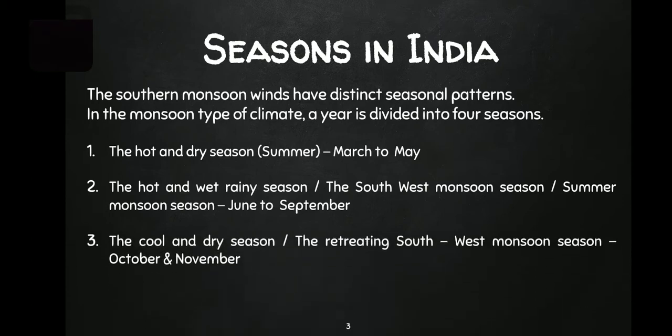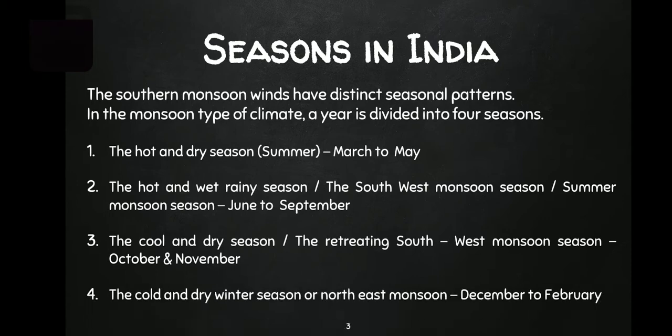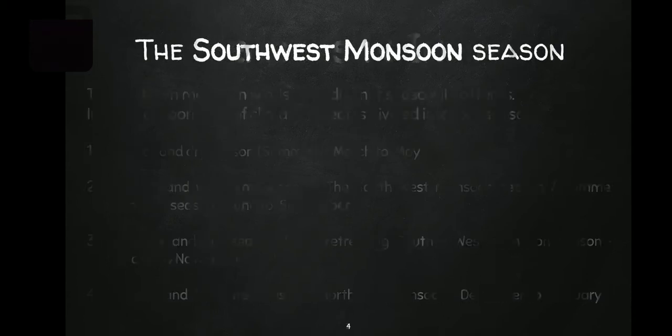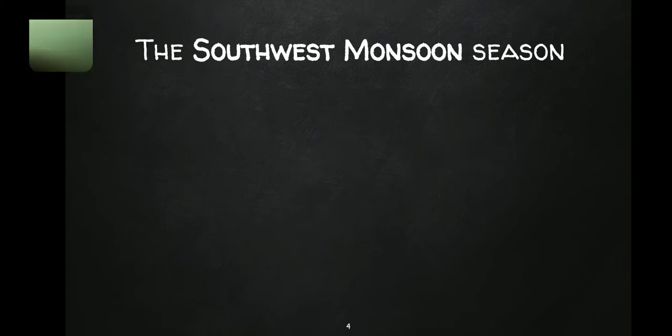The cool and dry season or the retreating southwest monsoon season, the months of October and November. Finally, the cold and dry winter season, otherwise known as northeast monsoon season, between the months of December and February. Today let us start with the southwest monsoon season.